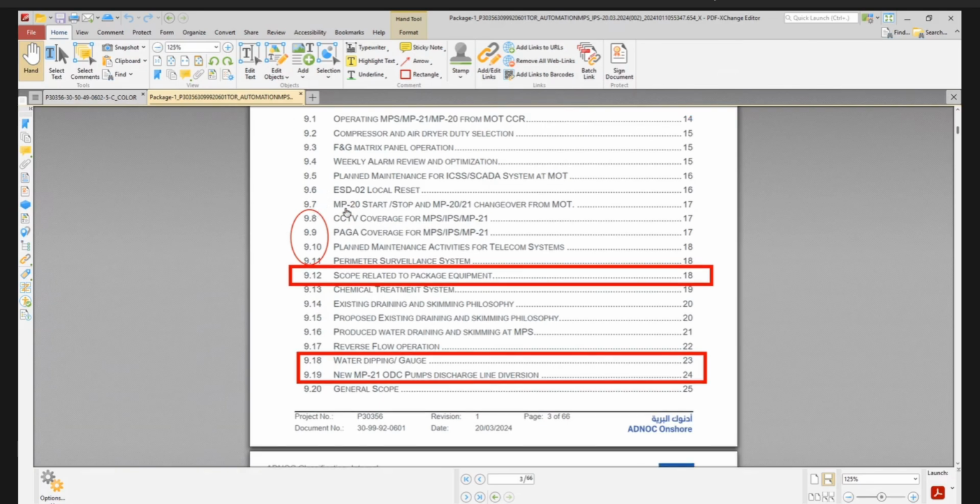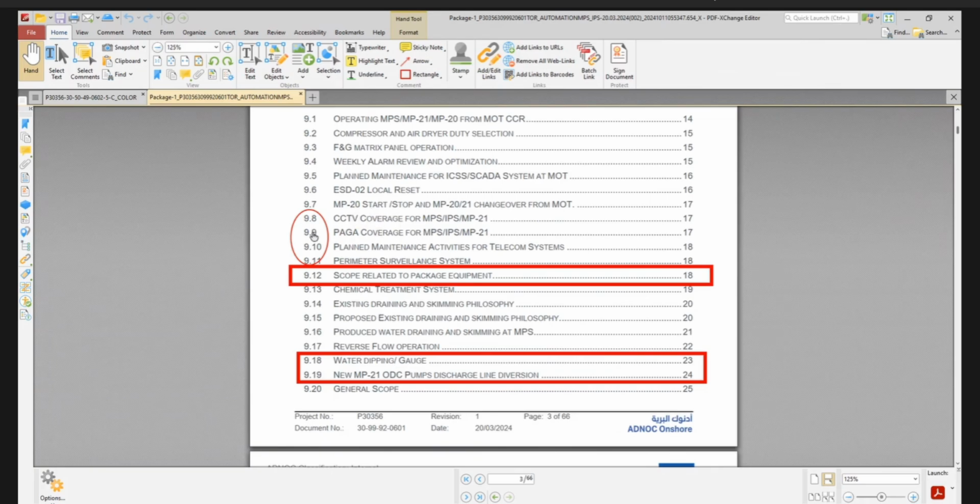9.7 MP20 start stop and MP2021 changeover from MOT. Currently MP2021 changeover is happening from the MPS. Now as part of this MPS IPS automation, TOR recommends that this changeover should happen from the MOT-CCR. So again, this is the modification related to the control room and INC activities.